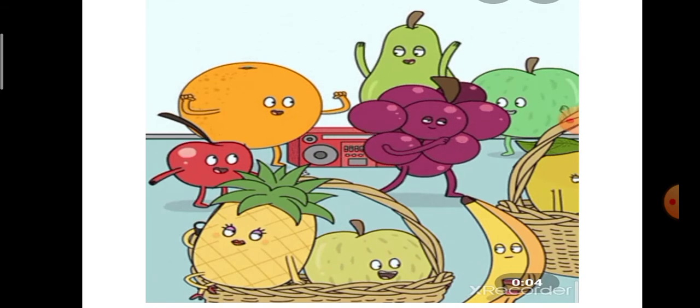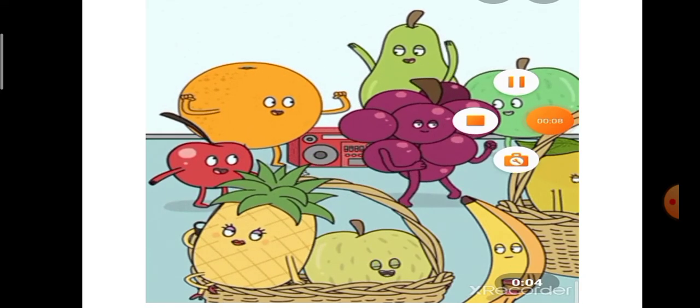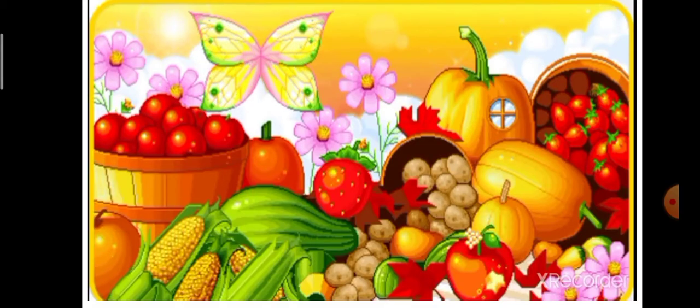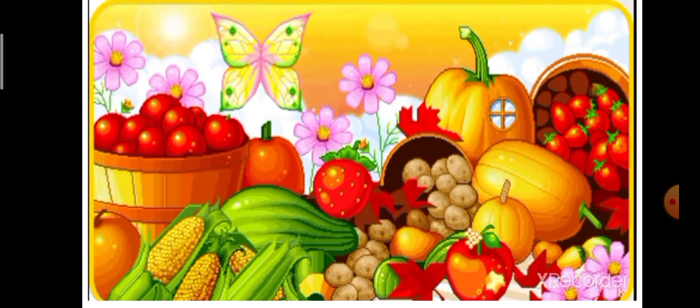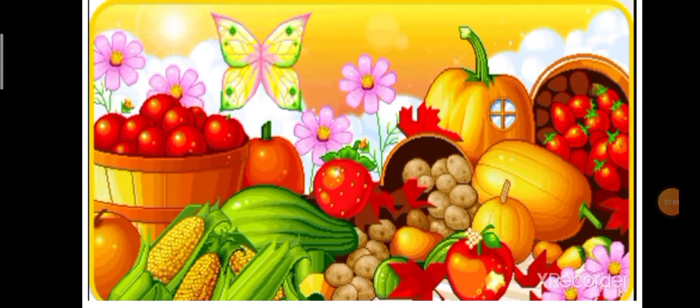You have to eat the fruits and vegetables, okay, they are calling you to eat them. This is a beautiful picture containing all the fruits and vegetables. You have to eat all such kinds of fruits and vegetables to become healthy.